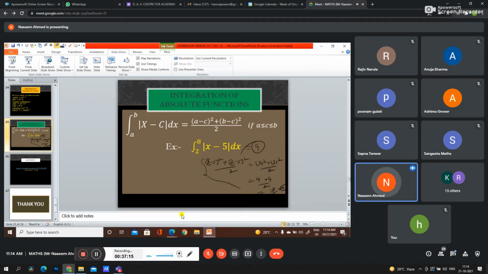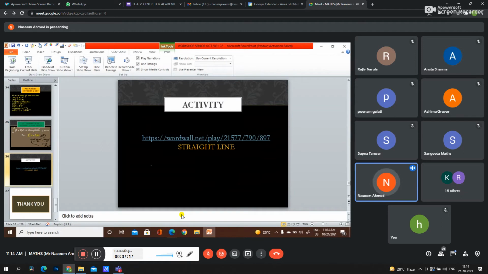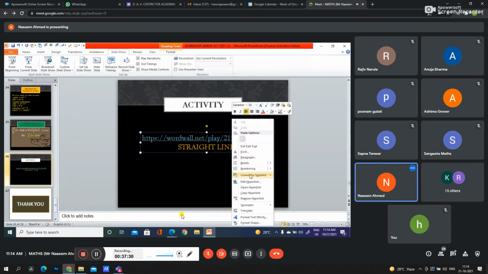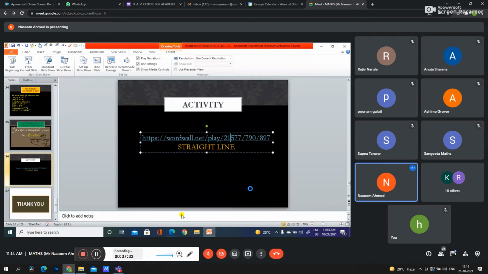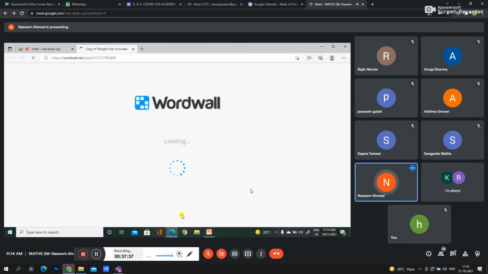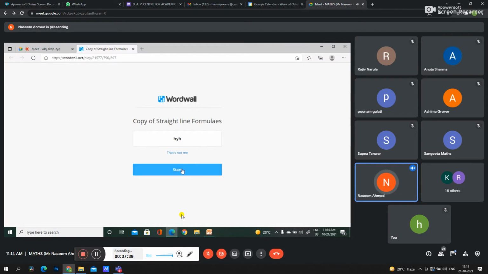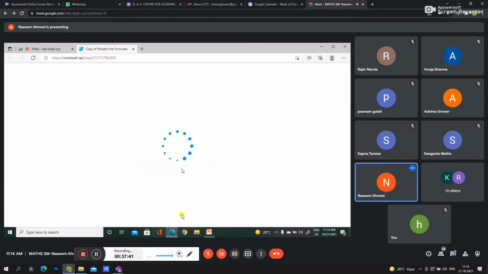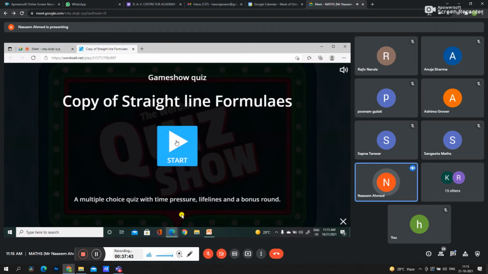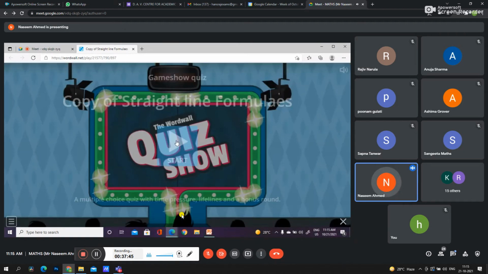Another, to build up the concept in the students, we have an activity, a word wall activity. Let me try to open it. It is a game-based activity. Enjoy, students will surely enjoy. Teachers can create it for the students.